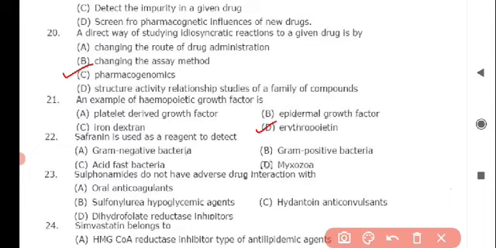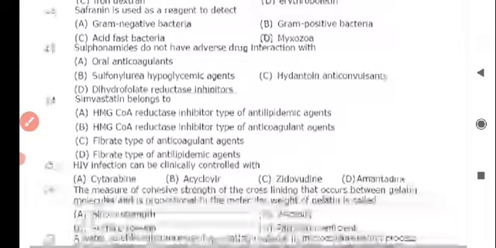Next question is an example of hematopoietic growth factor is, and the correct answer is option D, erythropoietin. Next question is safranin is used as a reagent to detect. Option A is correct, gram-negative bacteria. Next question is sulfonamides do not have adverse drug interaction with. Correct answer is option D, dihydrofolate reductase inhibitors.